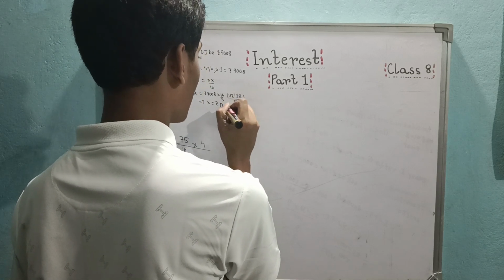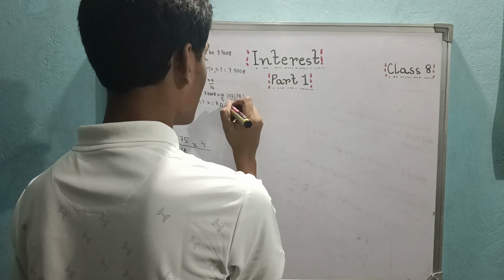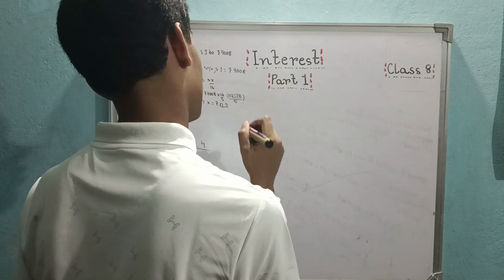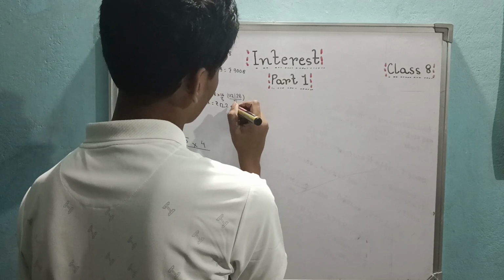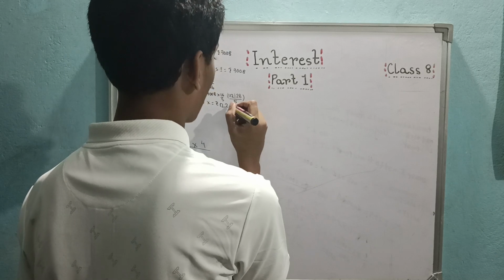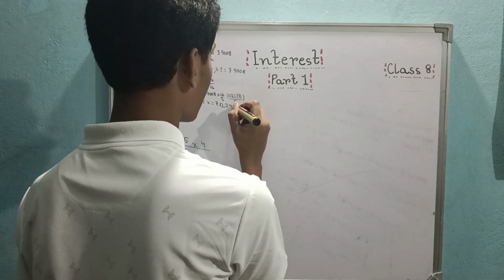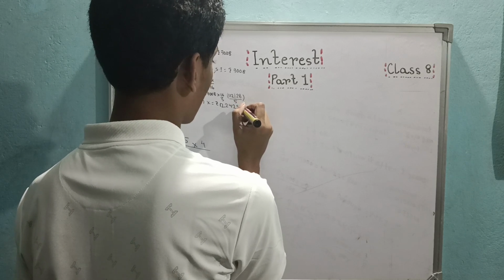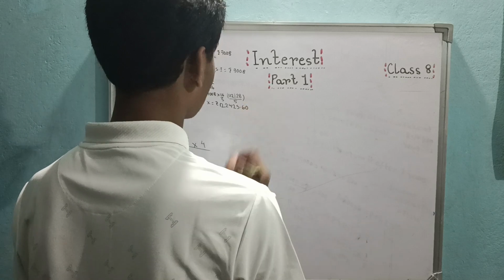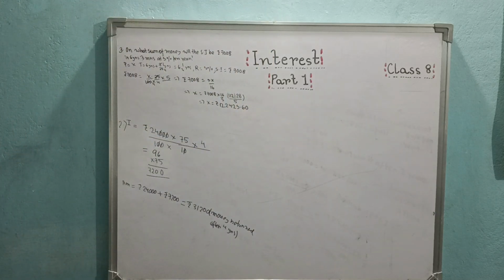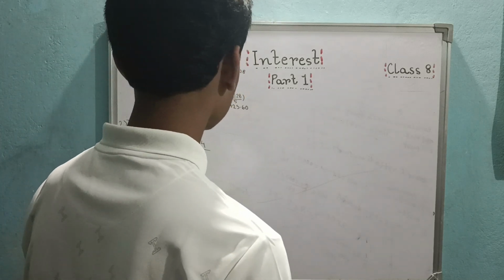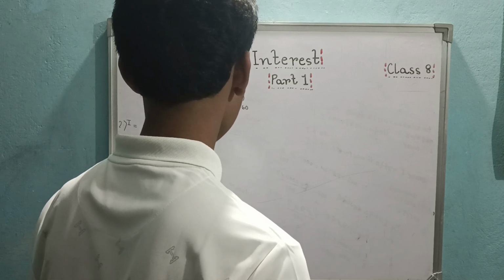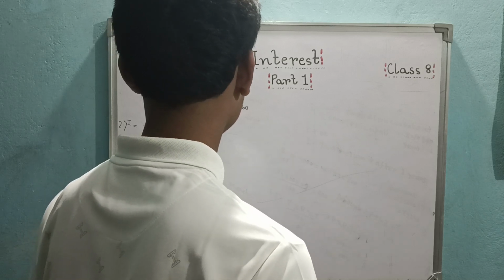Wait. Actually 2, 1, 2, again 2, then 2 and 1, 4, 1 and 2, again 2, 2 and 8, 5, 3 and 0, 6. So this is what the answer is actually. As you can see here, we divided by 5. Yeah, this will be it.